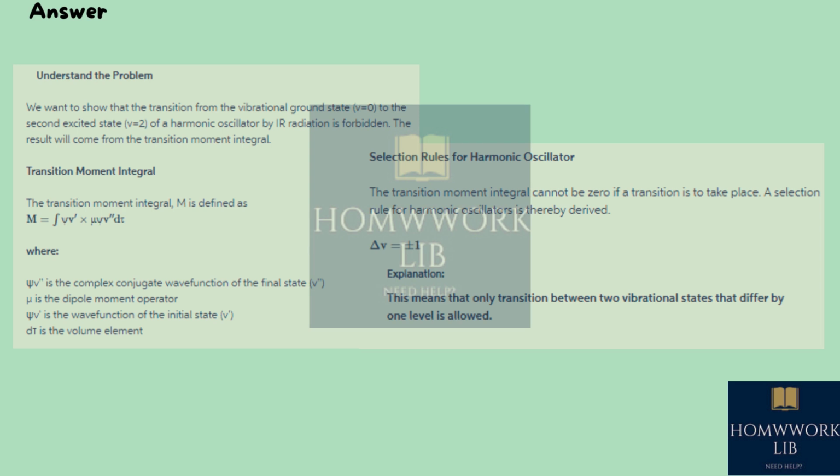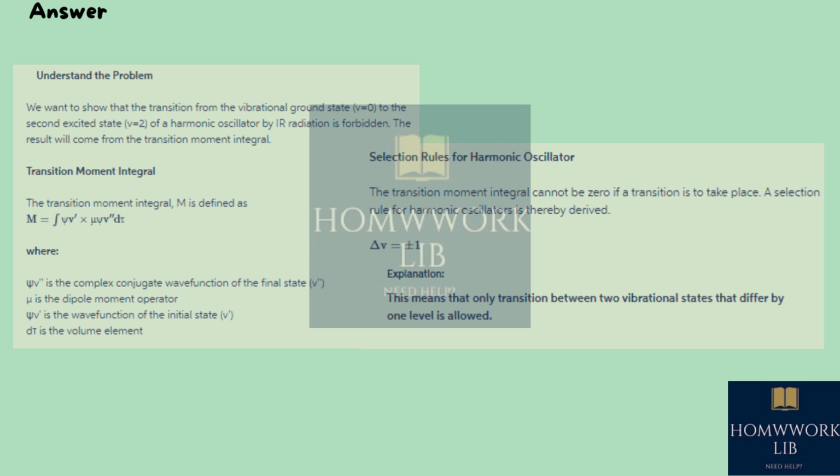Understand the problem. We want to show that the transition from the vibrational ground state, v equals 0, to the second excited state, v equals 2, of a harmonic oscillator by IR radiation is forbidden. The result will come from the transition moment integral.